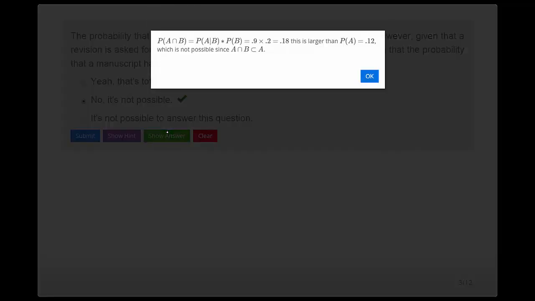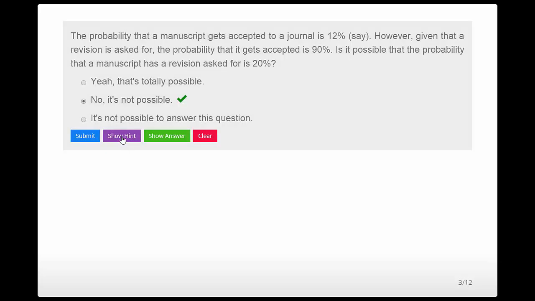And then if I click show answer, it'll actually just go through the work there. And then, by the way, you can always click on show hint and it gives you a basic starting point for the problem.